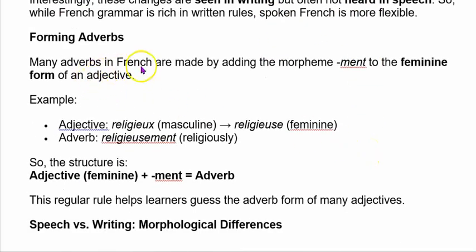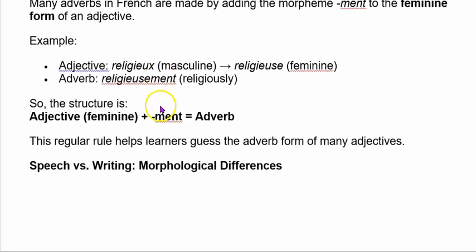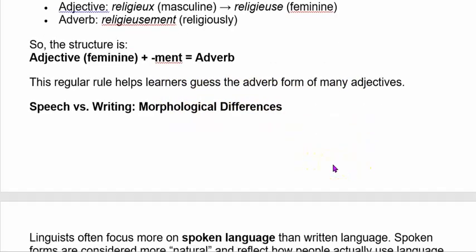Forming adverbs. Many adverbs in French are made by adding ment, which is also a morpheme, to the feminine form of the adjective: religieux, religieuse, religieusement. So the structure is adjective feminine plus ment, and it's an adverb. This regular rule helps learners guess the adverb form of many adjectives.